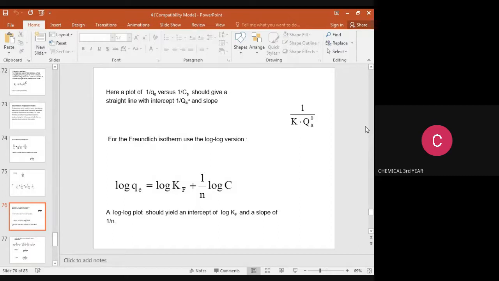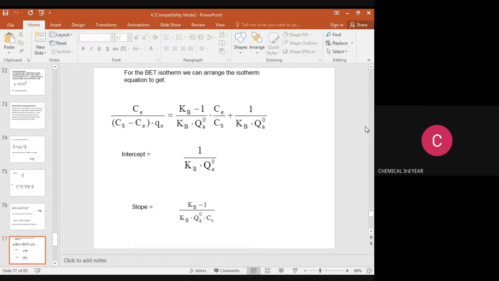For the Freundlich isotherm, use the log version. The equation is converted into log Qe is equal to log Kf plus 1 by n into log Ce. A log plot should yield an intercept of log Kf and slope of 1 by n.